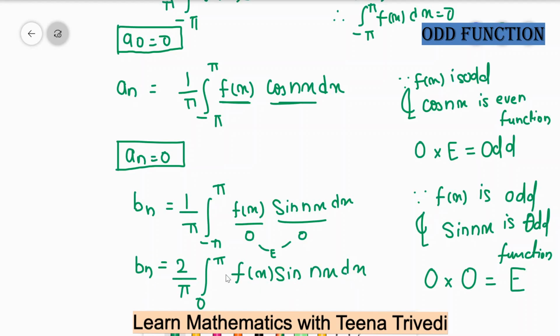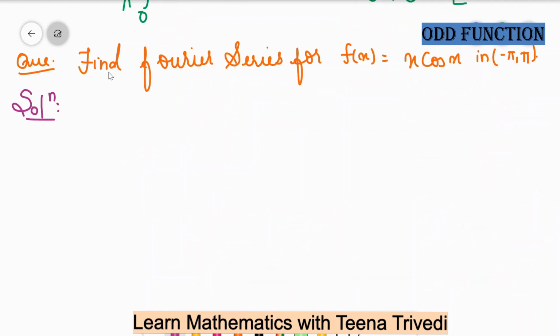So let's solve one question which is based on odd function. The question is: find the Fourier series for f of x equal to x cos x in the limit minus pi to plus pi.